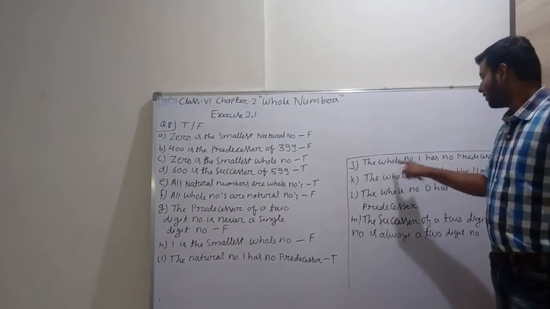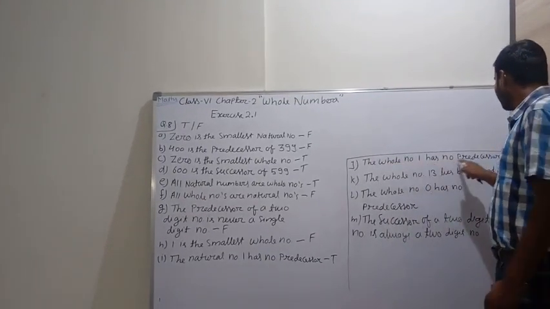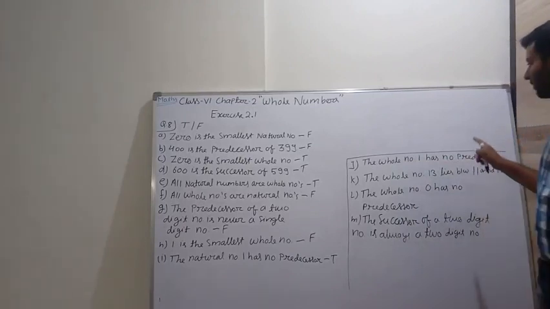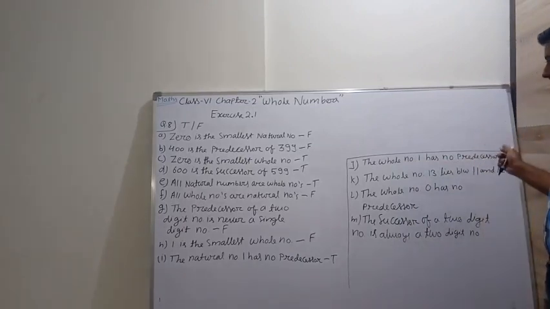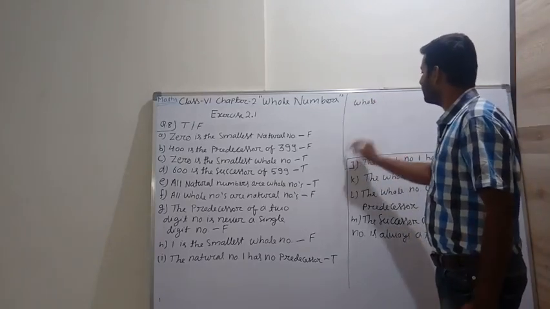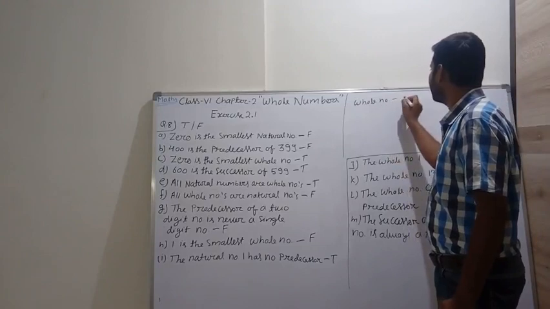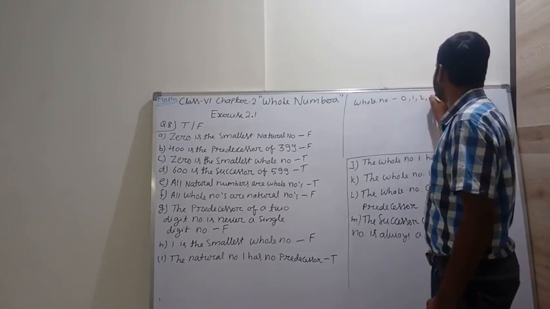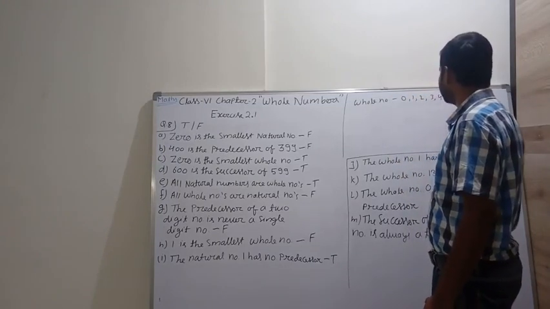J. The whole number 1 has no predecessor. False. See, whole numbers are 0, 1, 2, 3, 4 and so on.